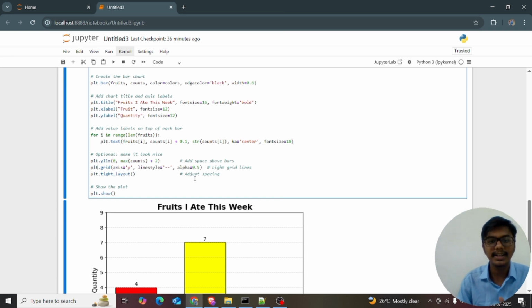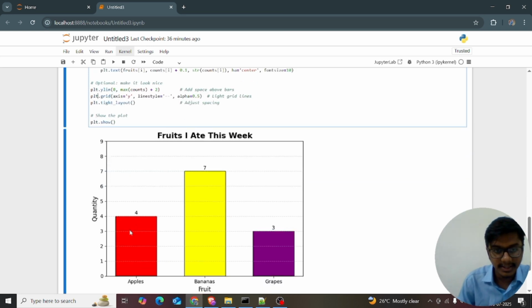And I want to give the grid: axis is equal to y, line size is equal to some value. See these lines, these are the blocks, right? The yellow color blocks are visible, but the white grid is not visible there. For the purple and red colors, you can see the white grid. So only plt.grid with axis equal to y, and line size.